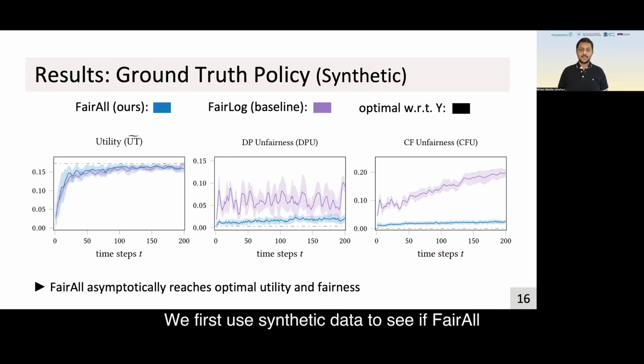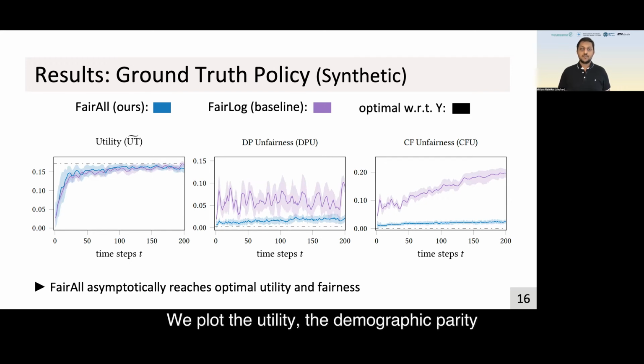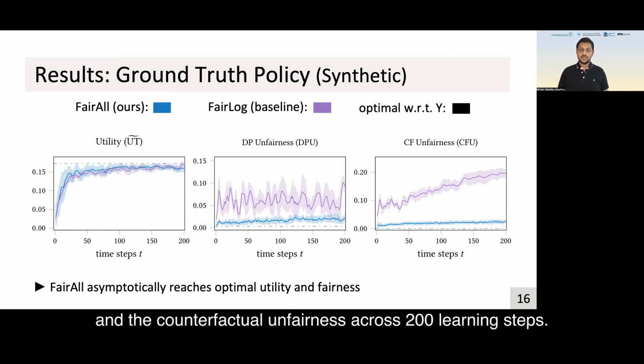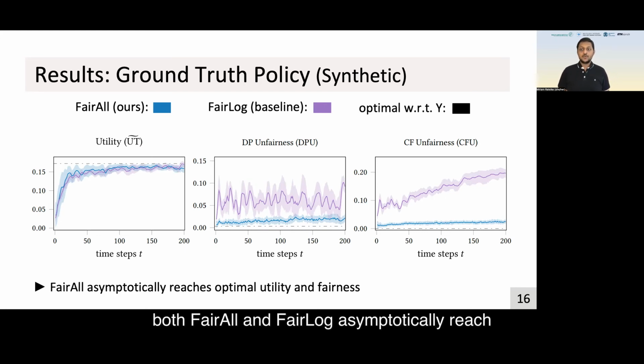We first use synthetic data to see if FairAll can actually approximate the ground truth policy. That is, the policy that decides based on the hidden ground truth target. We plot the utility, the demographic parity, and the counterfactual unfairness across 200 learning steps. In terms of utility, where higher is better, both FairAll and FairLog asymptotically reach the utility of the optimal policy, shown by the black line.